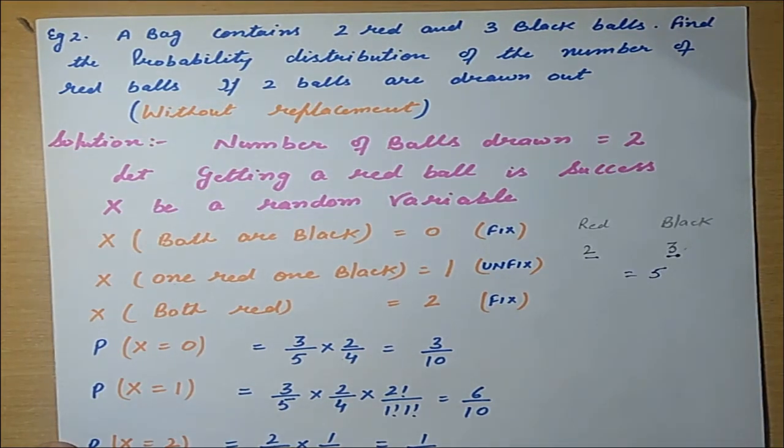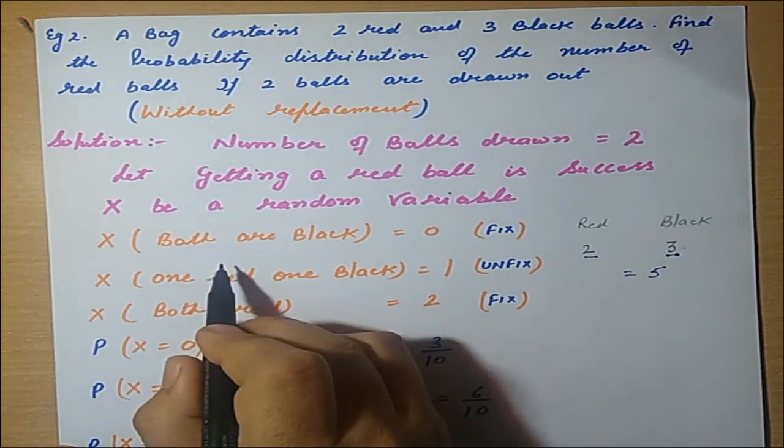Now we have to find the probability for the number of red balls. So there will be conditions. Either both balls are black, meaning no red ball is there. Second condition, 1 red and 1 black ball. Third condition, both are red balls.